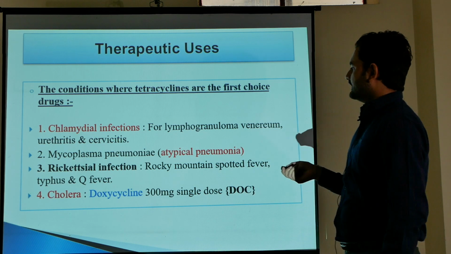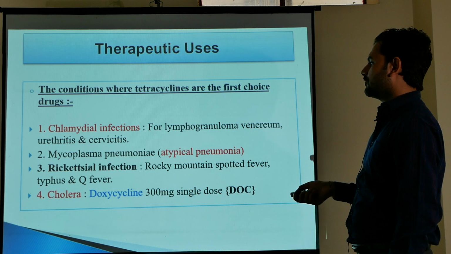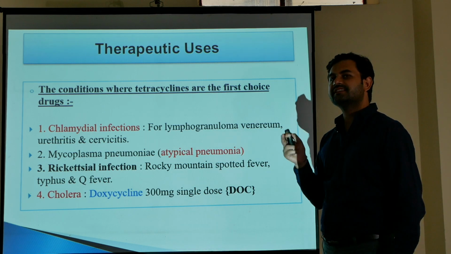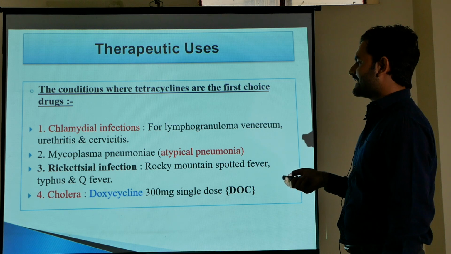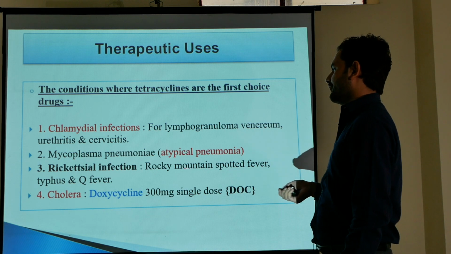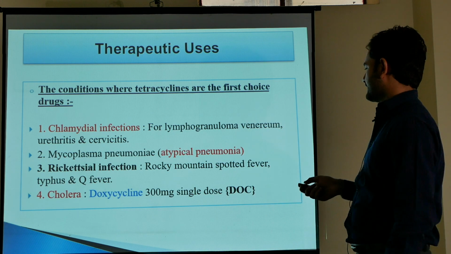They can be used in atypical pneumonia. In cholera, doxycycline is the drug of choice. We use a single dose of doxycycline 300 mg. They are also effective against rickettsial infections such as Rocky Mountain spotted fever, Q fever and typhus.